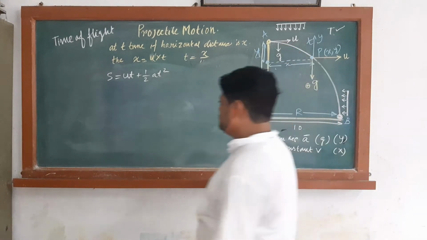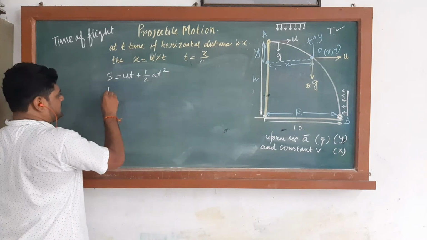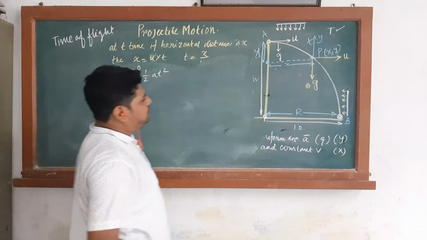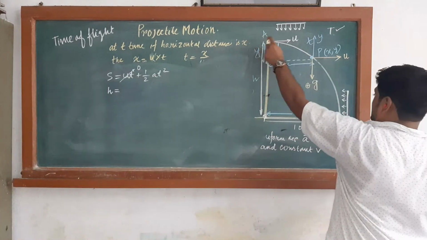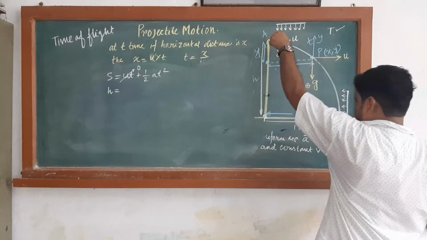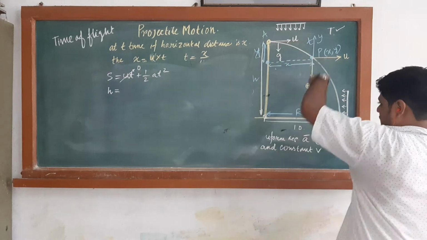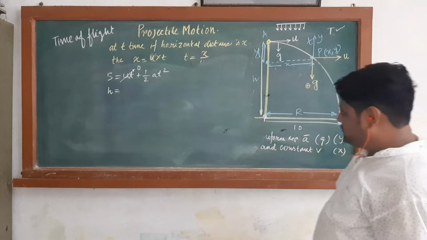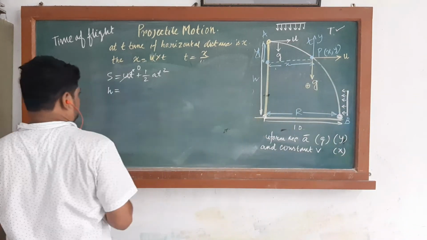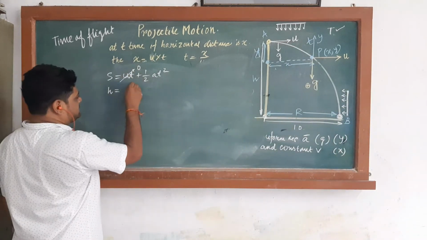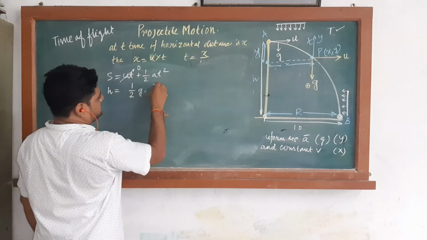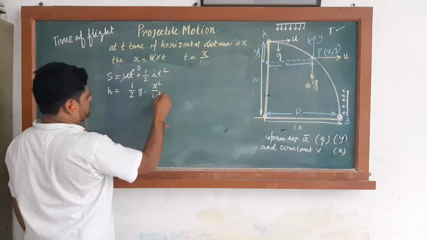Okay, so here you can say h, s is nothing but h, and u is again 0. Why is it 0? Because the body comes from a height, so the velocity is in the downward direction, and the downward velocity u is 0. That's why u is taken as 0. So this term becomes 0, and this is half g t square.